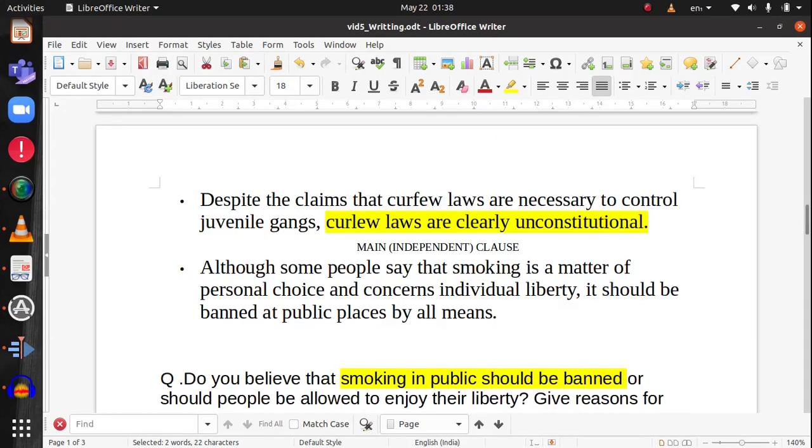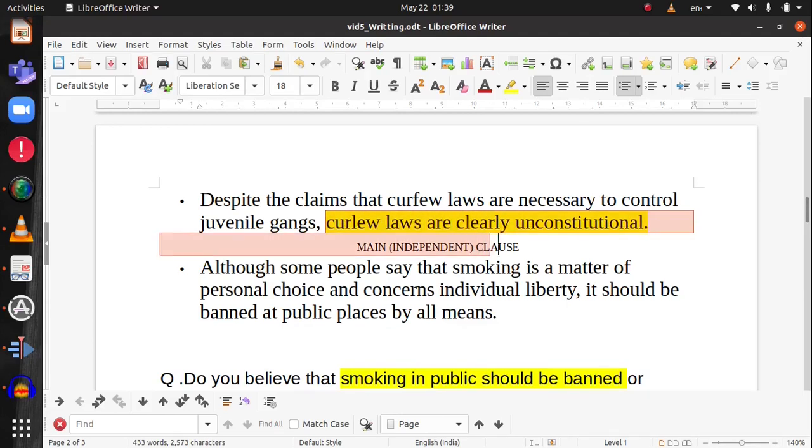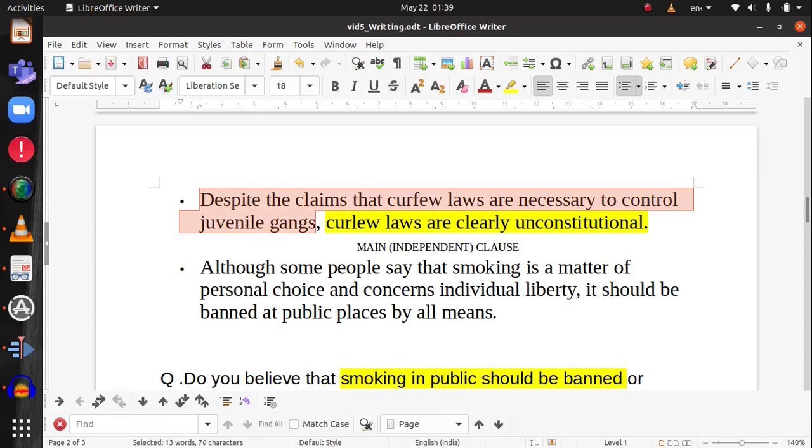Let's see this example. Despite the claim that curfew laws are necessary to control juvenile gangs, curfew laws are clearly unconstitutional. So here the main point of view, or the writer's point of view, is curfew laws are clearly unconstitutional. But this sentence also includes a contrary view where it says curfew laws are necessary to control juvenile gangs. And this part before the comma is the dependent clause.